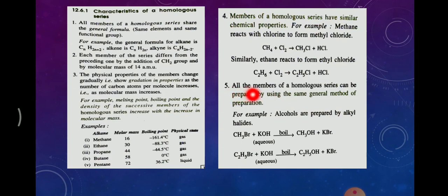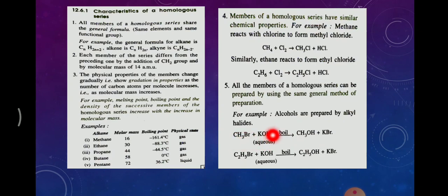Fifth point, all the members of a homologous series can be prepared by using the same general method of preparation. Suppose I come to know how to prepare alcohol, that is methanol here. How do I prepare methanol here? Using methyl bromide and aqueous potassium hydroxide.